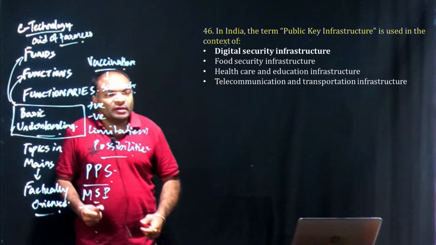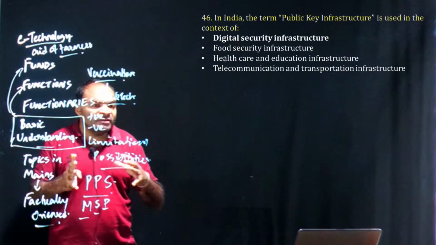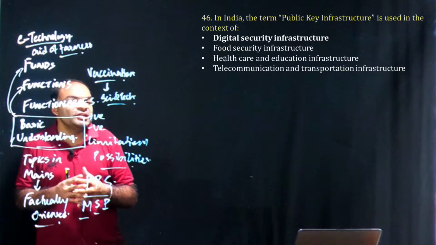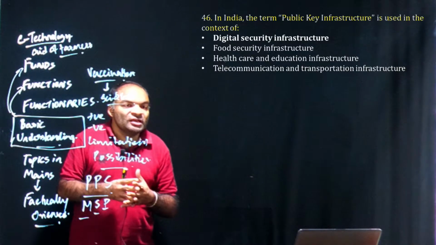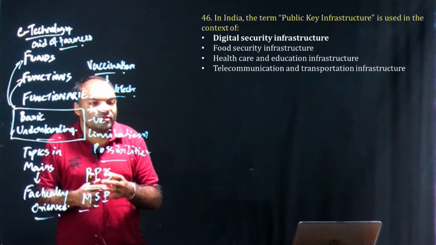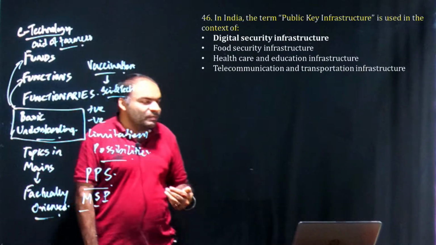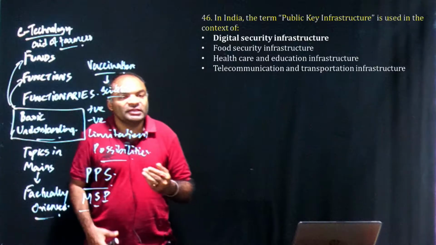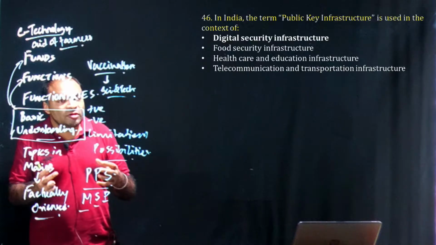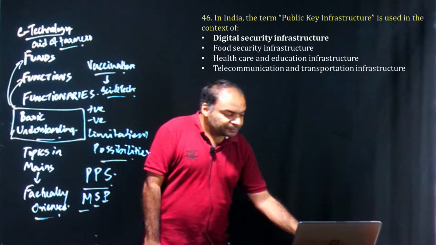Again, public key infrastructure. As part of our discussion in class about social and physical infrastructure, we had talked about digital infrastructure as a new age infrastructure, and also Reliance Jio and many other aspects of 4G and 5G technology, where digital infrastructure involves physical security of the system, the active key, the encrypted key, and also there was a lot of controversy regarding WhatsApp messages, encryption, etc. So again, the 46th answer would be A. It is not purely an economy question, but it is economic policy. Policy would be in economics, say software policy or cryptocurrency policy, etc., which is about your digital security infrastructure.